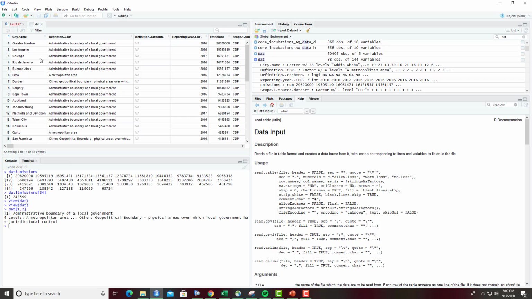We can test it a little bit further since there are a lot of repeat values. Let's say we want to reference Lima. We can go ahead, and this is now our sixth row, and it's our first column. So now you can see we've returned Lima. And in the same way, you can reference more than just one position in the data frame. So if I wanted to do the first two rows of the entire data frame, I could use 1:2, so that's 1 through 2, and then a comma, and I'll just leave this open. So this space being left open means that I want every single column to be included.